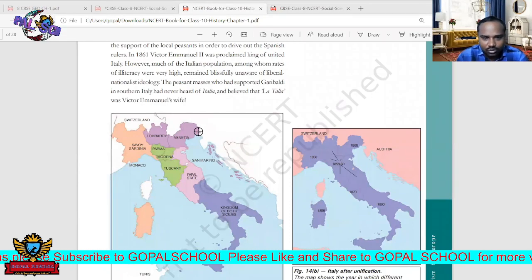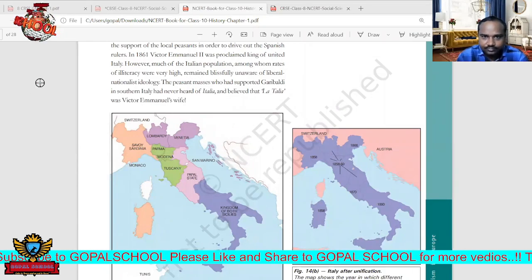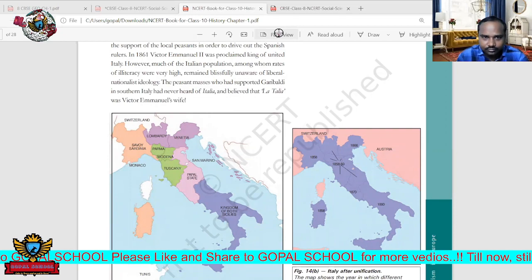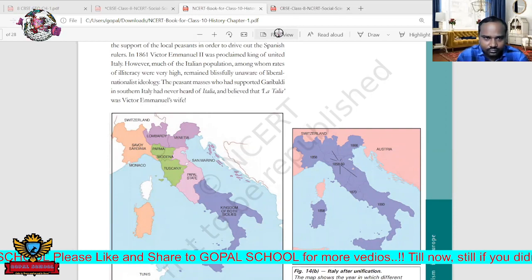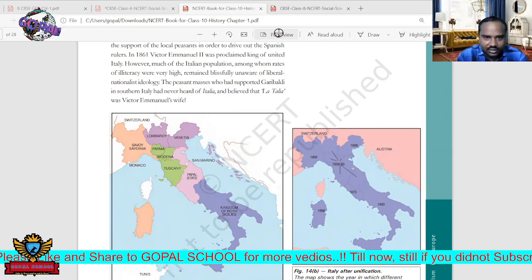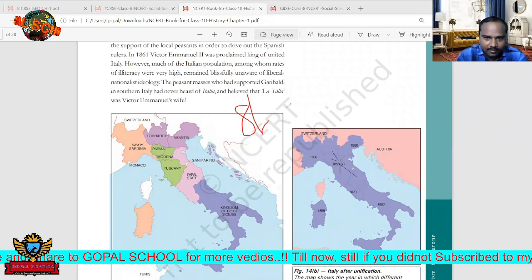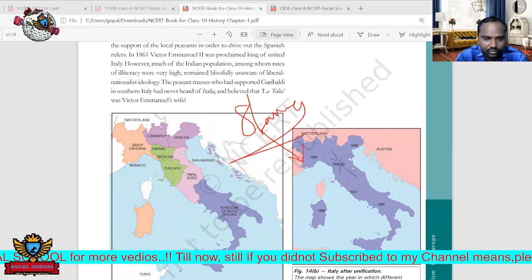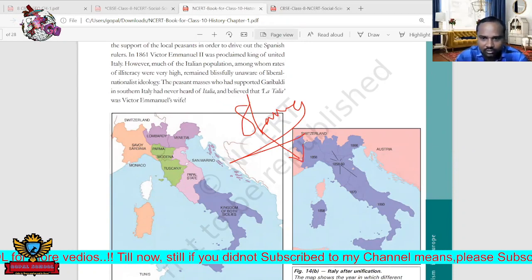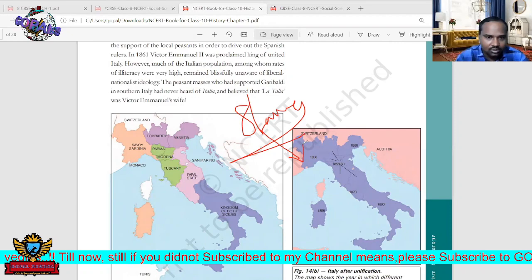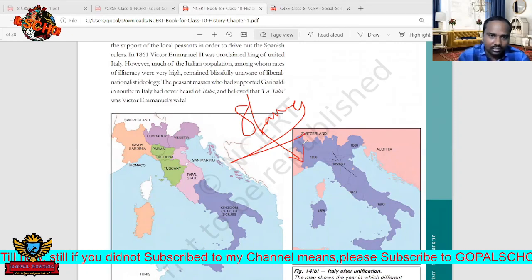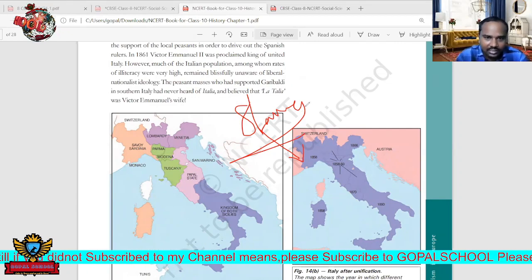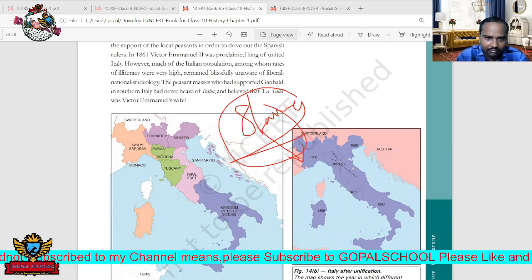Serfdom means the business of selling slave people, sir? Yes, actually that is totally slaves. Slaves must work under feudal lords. In our country they are called landlords, but the Europeans call them feudal lords, with lakhs of acres of land.